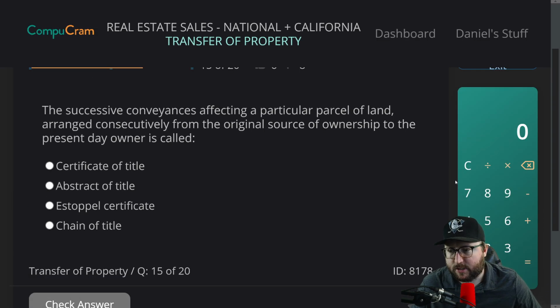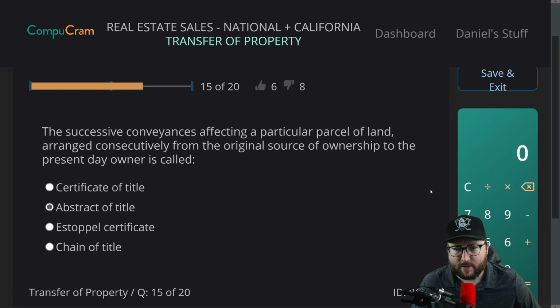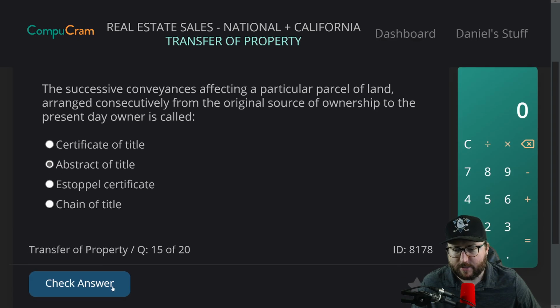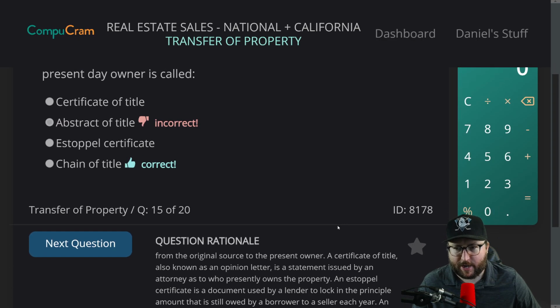All right, next question. The successive conveyances affecting a particular parcel of land arranged consecutively from the original source of ownership to the present day owner is called A, certificate of title, B, abstract of title, C, estoppel certificate, D, chain of title. This might be the abstract of title. Let's check it. Incorrect. It's still the chain of title.